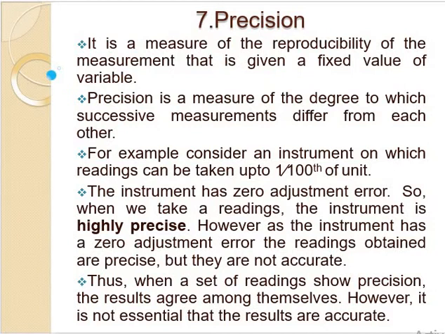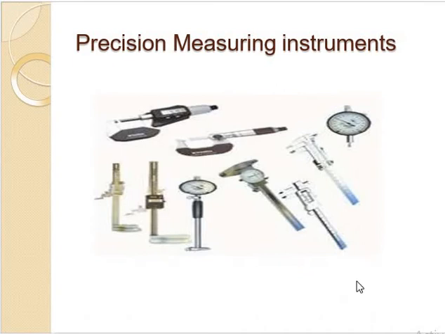Suppose you are giving 20 microns. Only 20 microns, reproducibility should be there, every time. Then only we can say that the instrument is a precision instrument. Vernier calipers, screw gauge, depth gauge, and micrometers are all precision instruments.